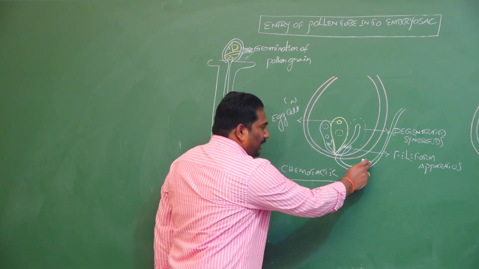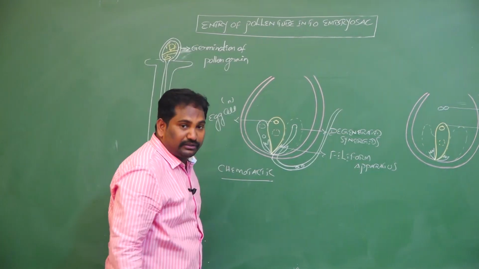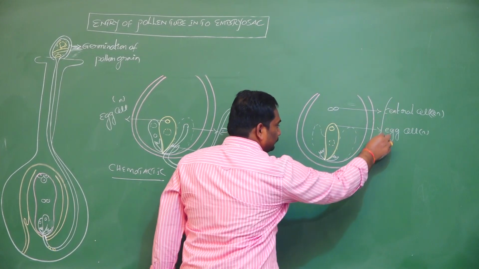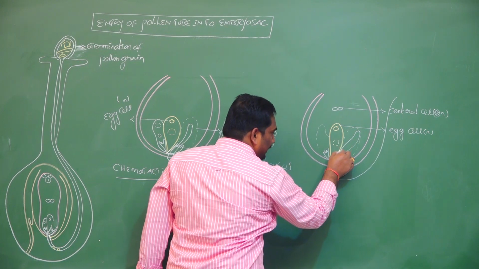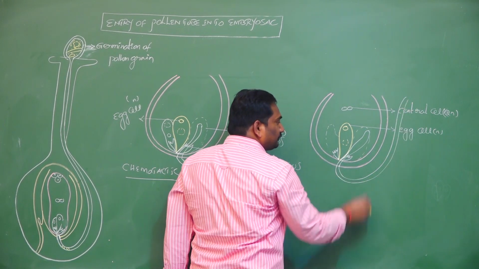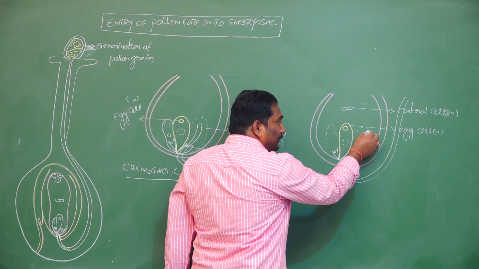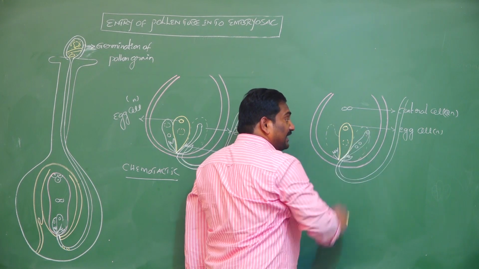After entry of pollen tube into embryo sac through the degenerated synergid, the pollen tube has two male gametes and, at the tip, the tube nucleus or vegetative nucleus with dense cytoplasm.